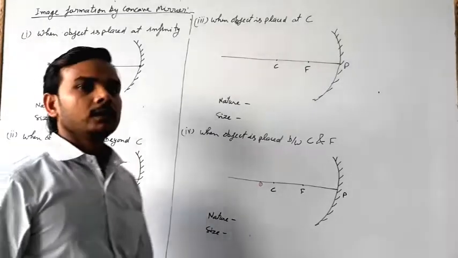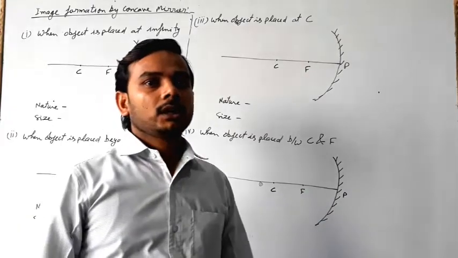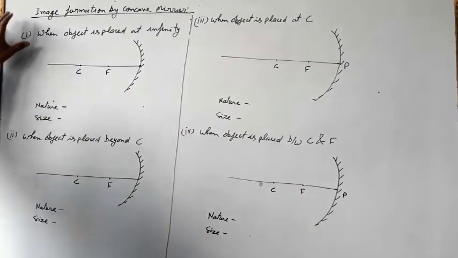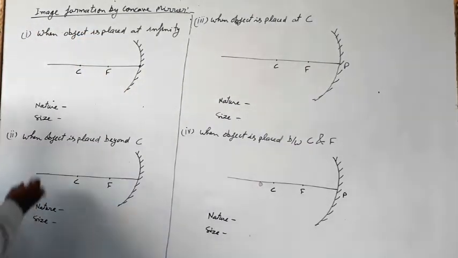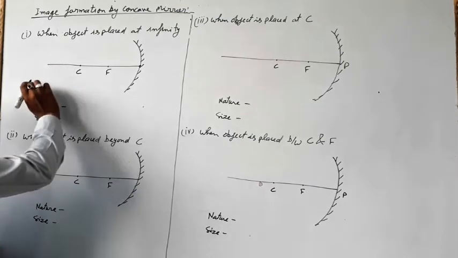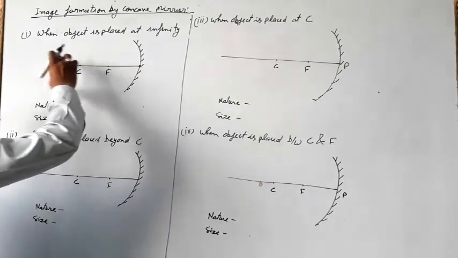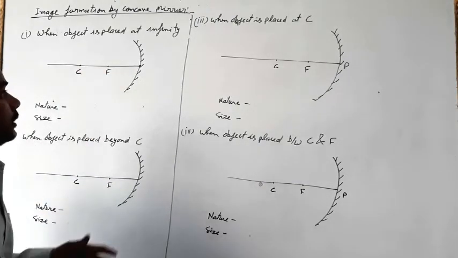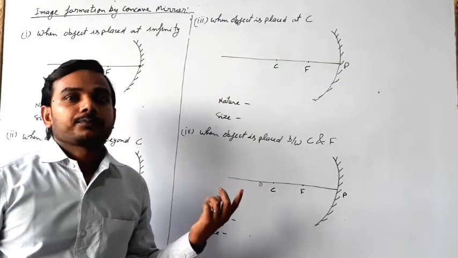Now we are going to discuss the image formation by concave mirror. So in the first case we will consider an object placed at infinity. When the object is placed at infinity, then all the light rays come in parallel to the principal axis, and we will apply the rules for image formation.